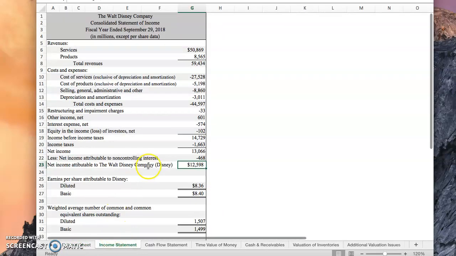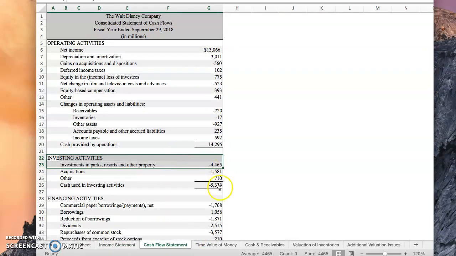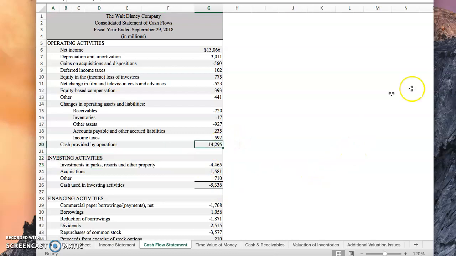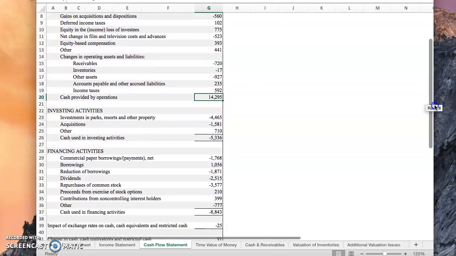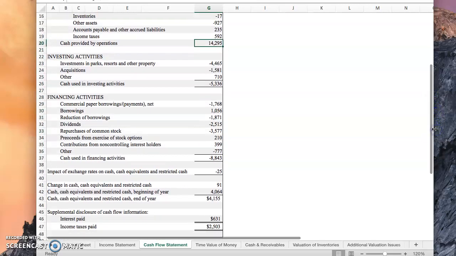When we take a look at the income statement, it shows net earnings of $12,598 million with earnings per share of $8.40 and diluted earnings per share of $8.36, with a total weighted average number of common and common equivalent shares outstanding of 1499. The cash flow statement reflects an ending cash balance of $4,155 million at the end of the year.